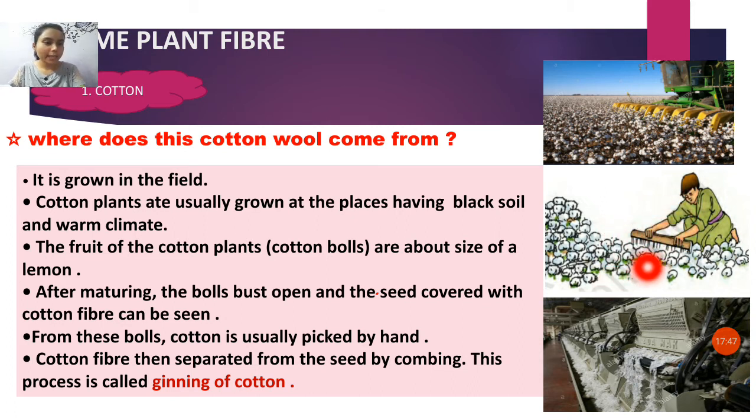Okay, cotton fiber is then separated from the seed by combing. This process is called ginning. When cotton fiber is separated from the cotton balls, this process is called ginning of cotton. Remember, this is a 2-mark question. The separation of cotton fiber from cotton balls is called ginning of cotton.